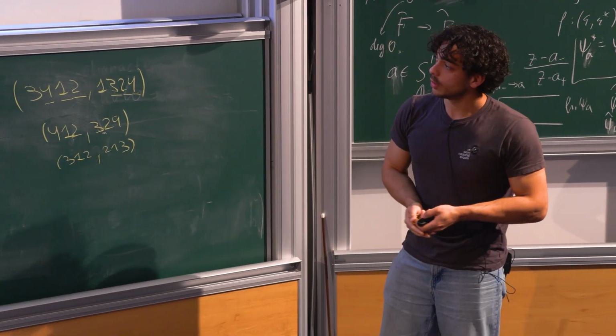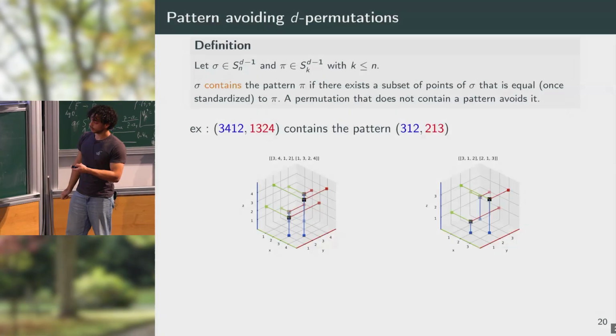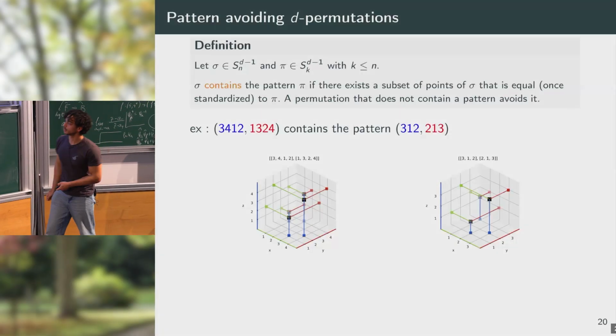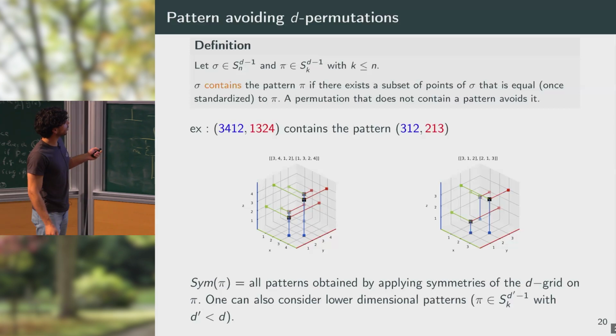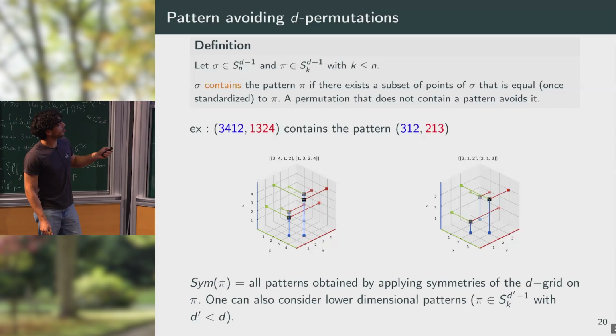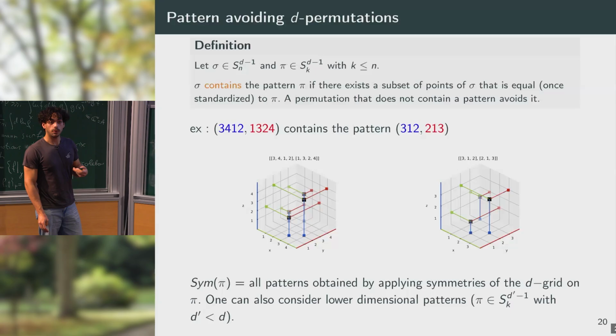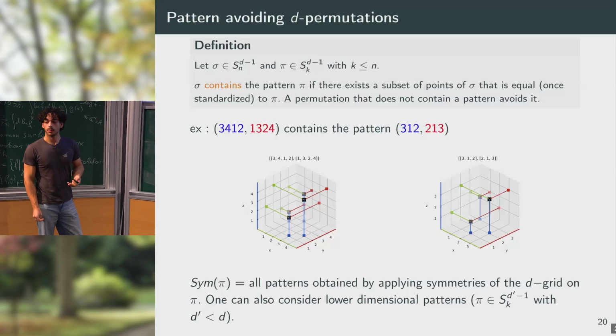So, a notation I will use is sim of pi for the whole family of patterns that are obtained by applying the symmetries of the D-grid on the pattern pi. So, for example, inversions and reflections and so on.